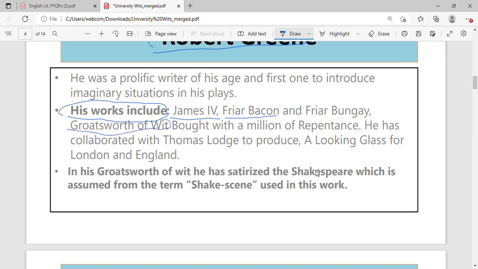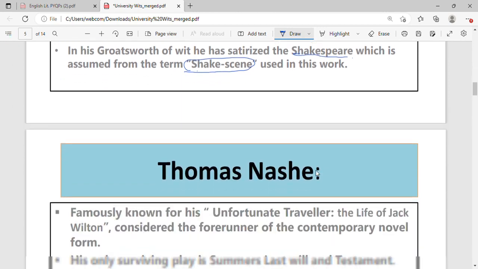It was a pamphlet where he attacked Shakespeare. How do we know this? Because there is a term called Shake-scene. He called Shakespeare a crow who is feathered with our wings. This is how he addressed him in his pamphlet.